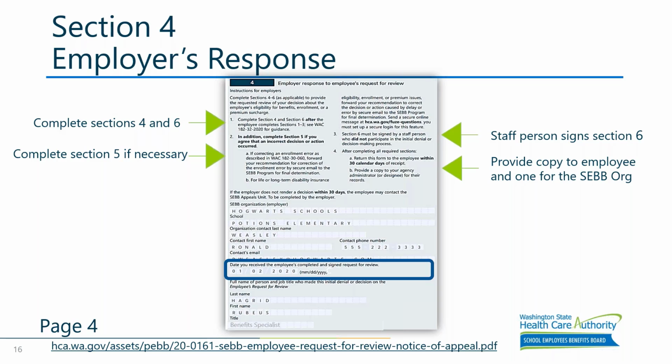At the start of section 4, it also provides directions for what an employer needs to do in sections 5 and 6. Section 5 pertains to the error correction process, which will be explained a few slides later in this presentation. And section 6 is the employer signature. The date circled here is an important procedural date that needs to be completed by the employer.